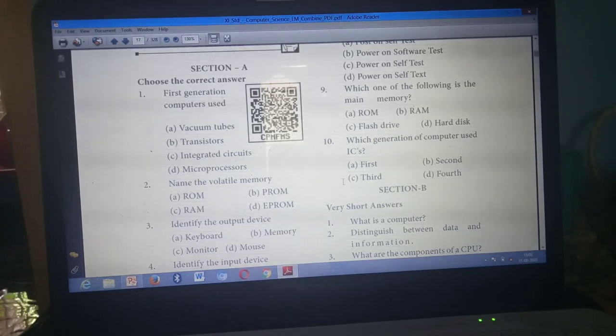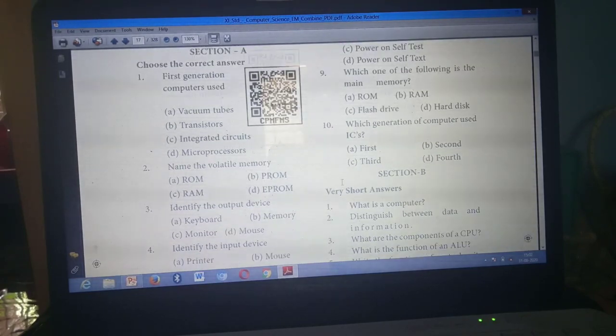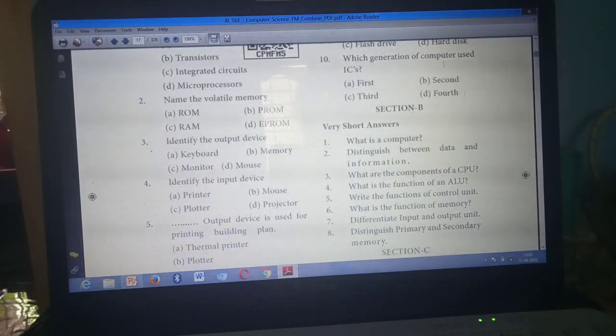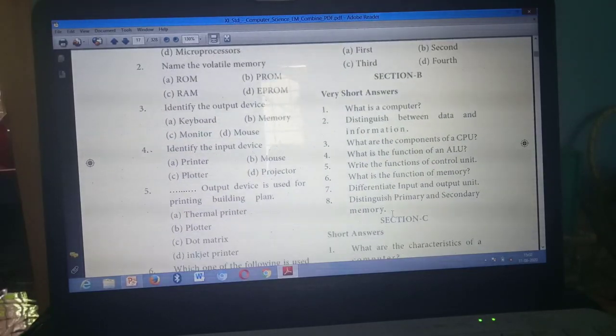Finished? Next we are going to mark the 2 mark questions. These are very short answers, 2 mark questions. Short answers means 3 mark questions. First you write the page number here, and afterwards I'll explain from where to where you need to mark. First, what is a computer? Write the page number 4 here.